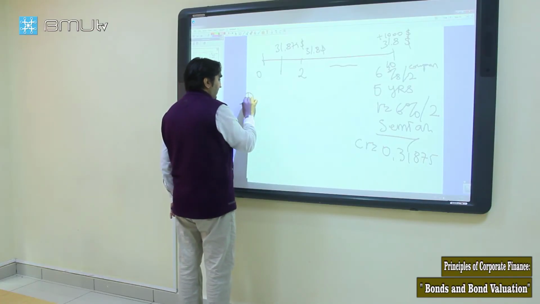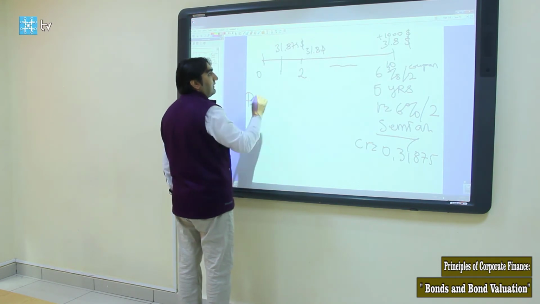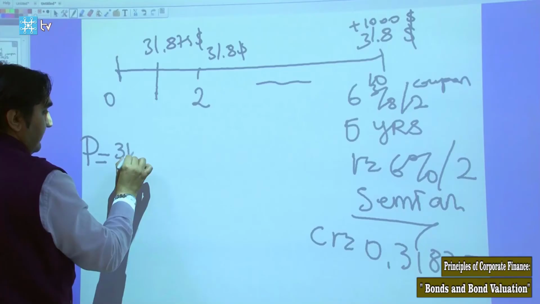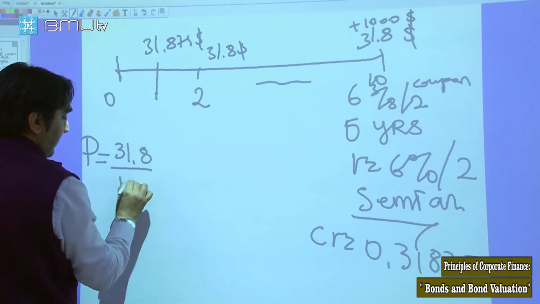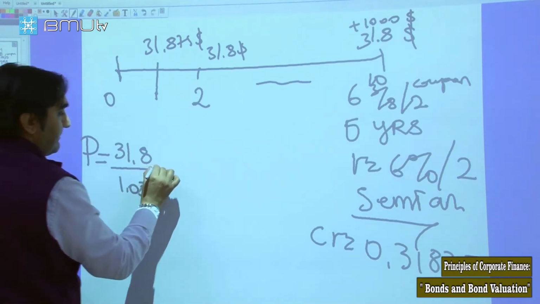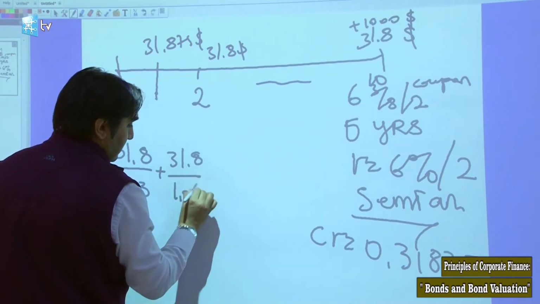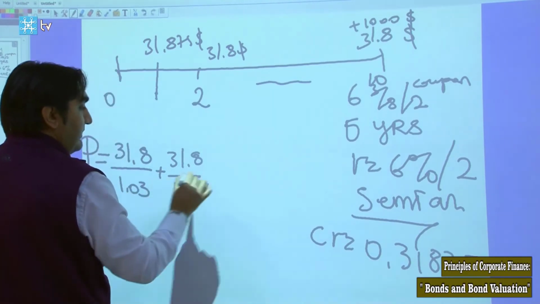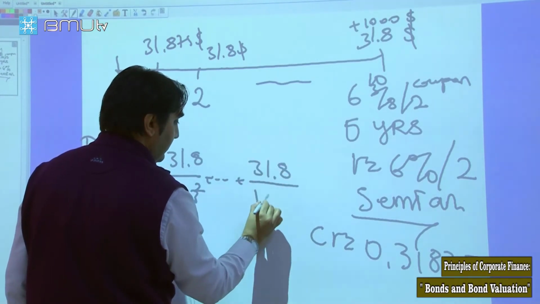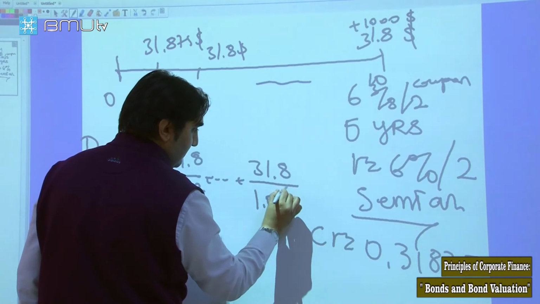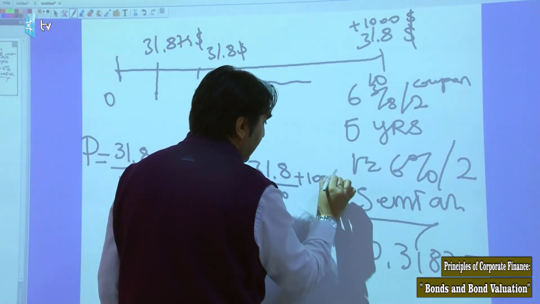The price of this bond is 31.8 divided by 1.03, plus 31.8 divided by 1.03 squared, and so on, up to 31.8 divided by 1.03 to the power of 10, plus the face value at the end.